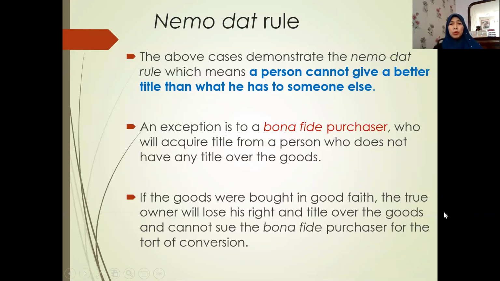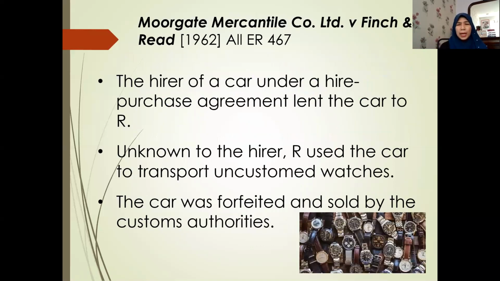So if the goods were bought in good faith, the true owner will lose his right and title over the goods. The first owner, once the property passed hand to the purchaser for value without notice, then it's too late for you to get a return of the property. But you can actually sue the person who passed the goods to the purchaser for value without notice, like Hollins and Fowler. Okay, another case is, this is another common law case, Morgate Mercantile Company Limited and Finch and Reed.